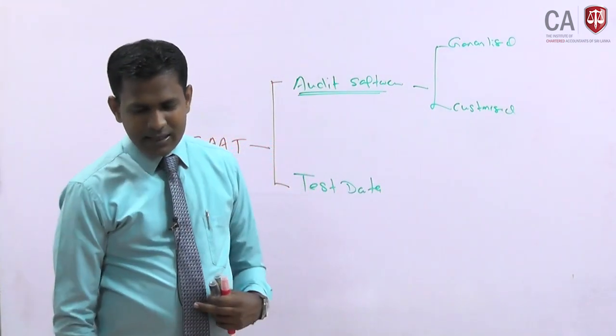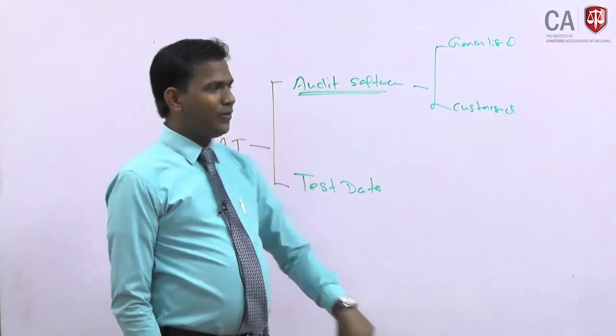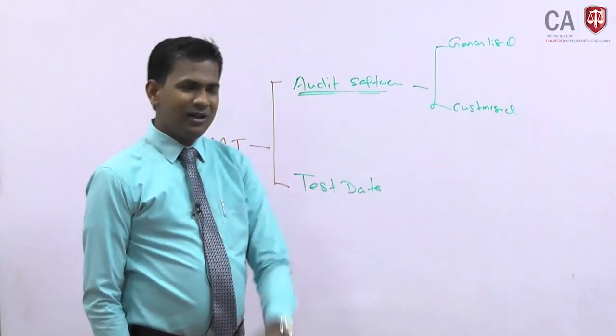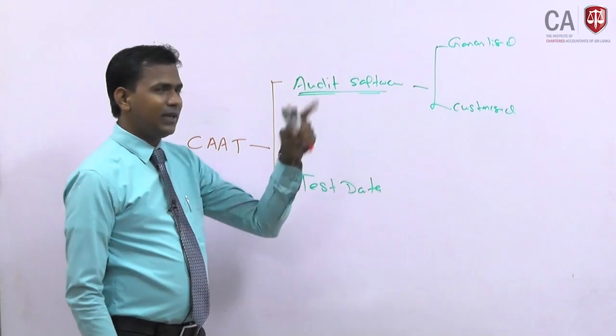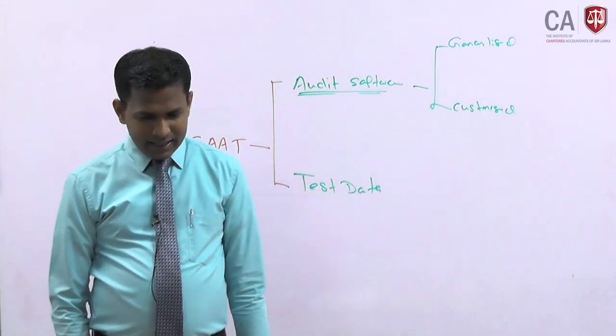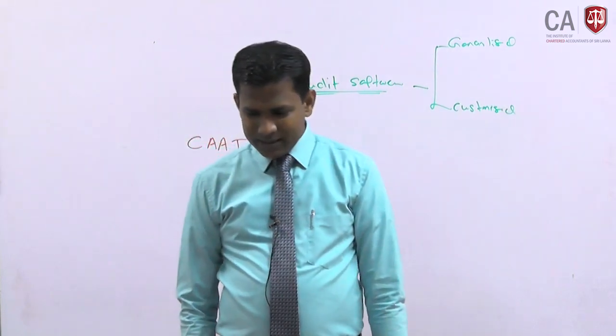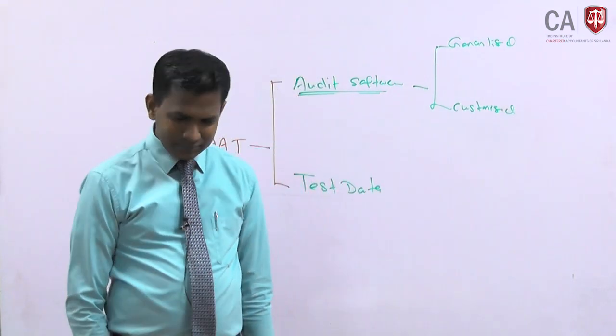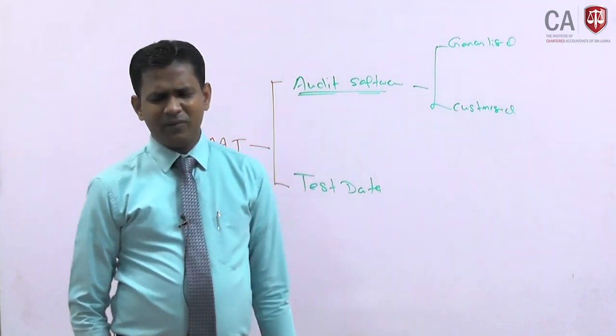Which of the following procedures can be performed using audit software? Now it asks about audit software, so the answers given as testing of data should be eliminated. Part A, extracting a sample of trade receivable balances for circularization at the year end. Extracting a sample of trade debtors.